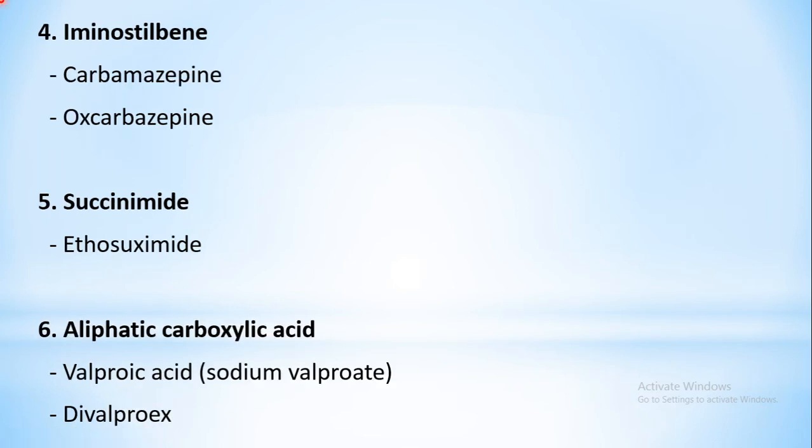The fourth class involved is iminostilbene. Examples under this are carbamazepine and oxcarbazepine. Fifth class is known as succinimide. Example under this is ethosuximide. Sixth class is aliphatic carboxylic acid. Examples are valproic acid or the salt form, that is sodium valproate, and divalproex.